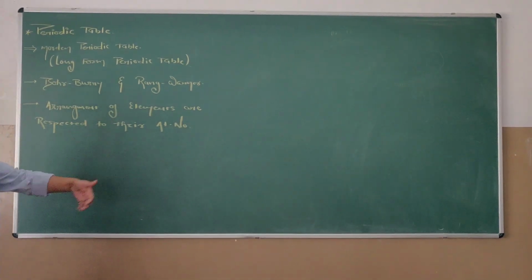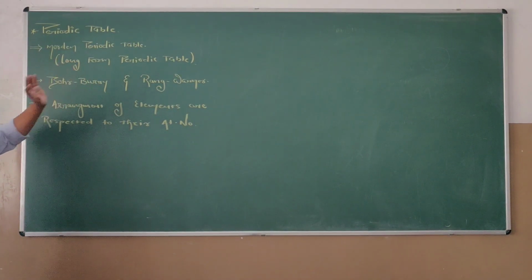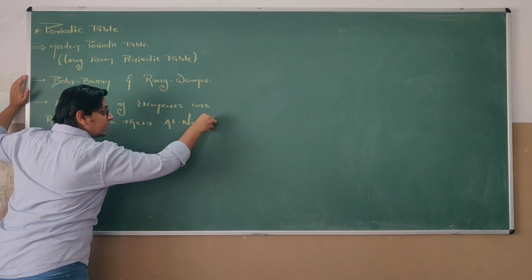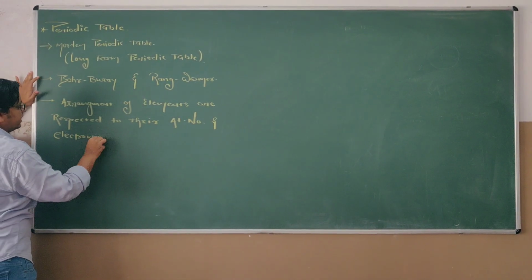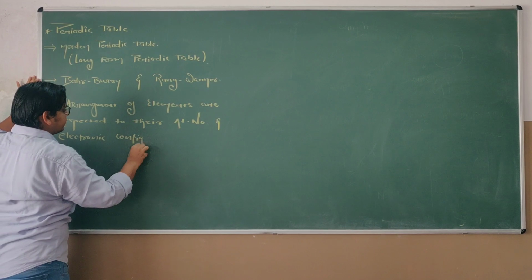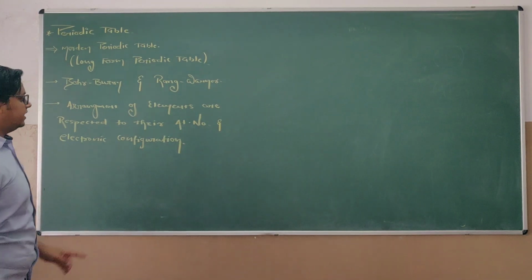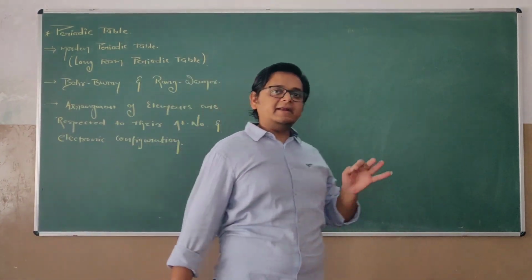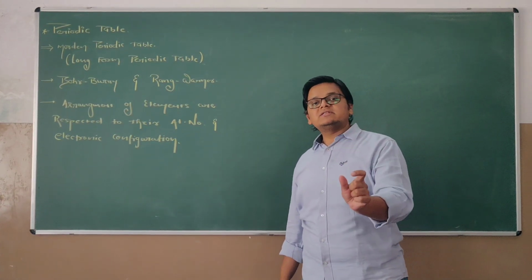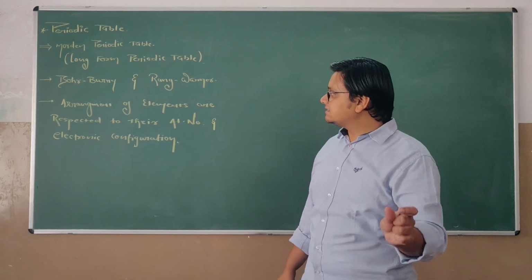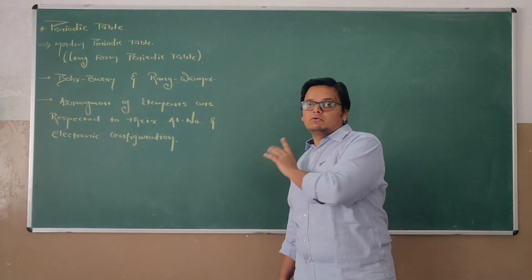It means according to atomic number, the elements are arranged in the periodic table, as well as electronic configuration. So by electronic configuration and atomic number, Bohr-Bury and Rang-Werner arranged elements in the periodic table. This is the operational or exact theory, but certain limitations are there in this theory.